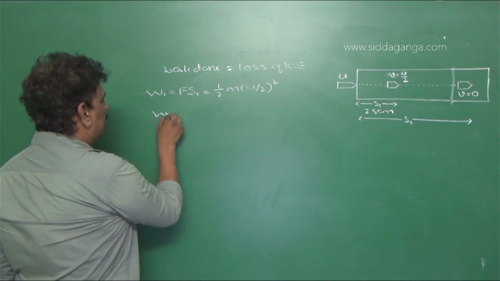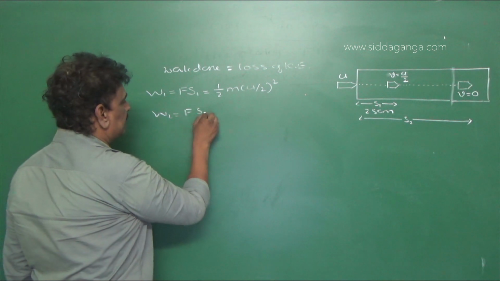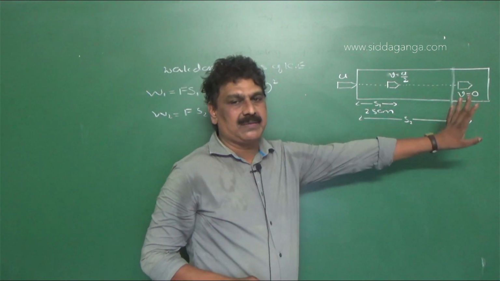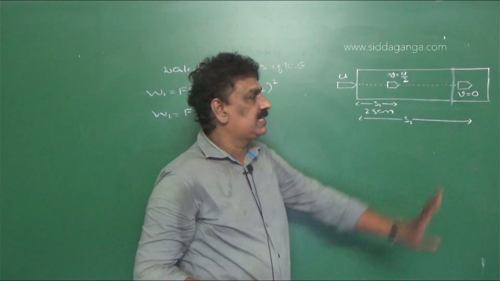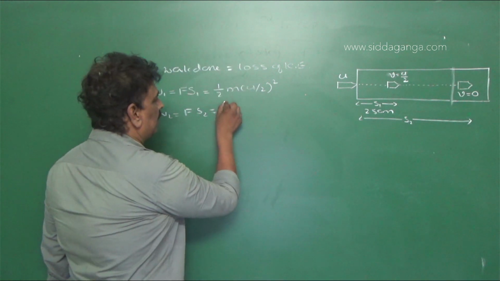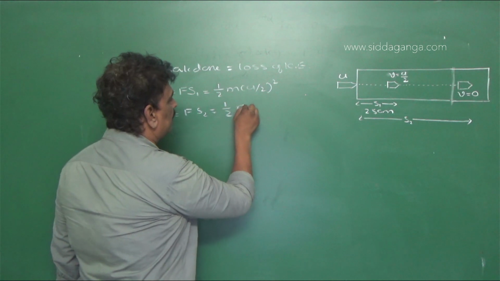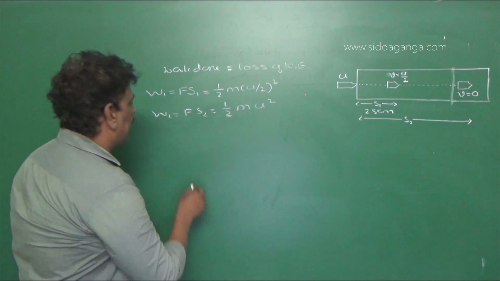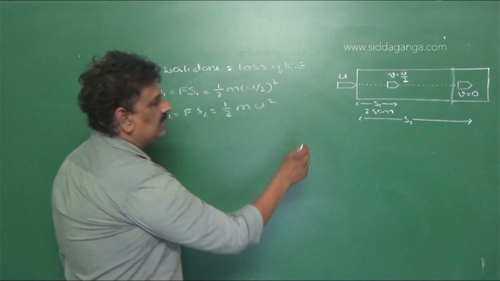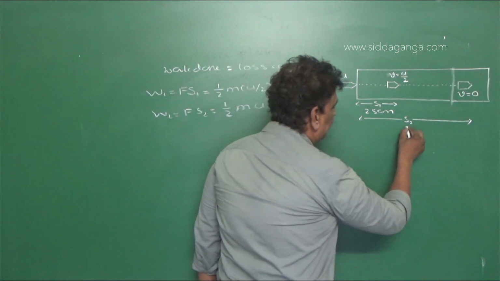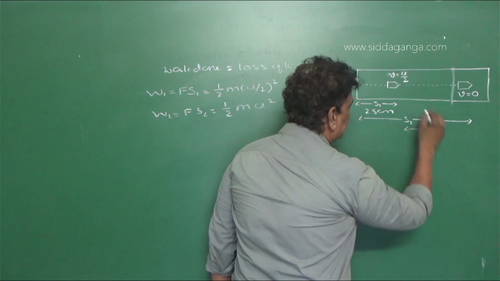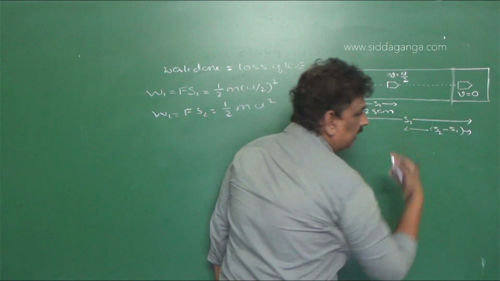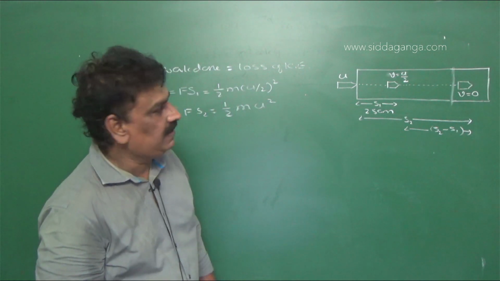Now W2 is equal to Fs2. The final velocity becomes 0, which means its kinetic energy becomes 0. Now the loss of kinetic energy is equal to half mu square. Now we need to find the distance traveled after this, which is S2 minus S1. We need to find the value of S2 minus S1.